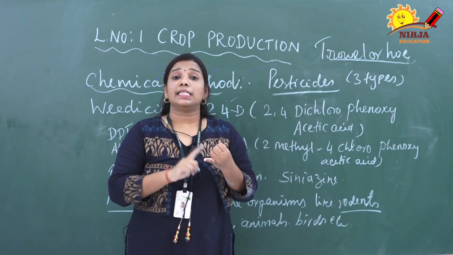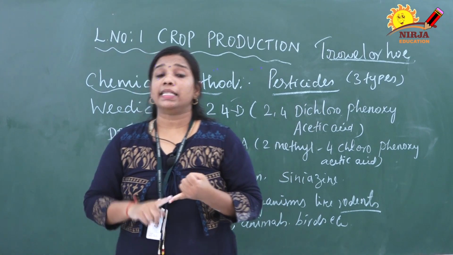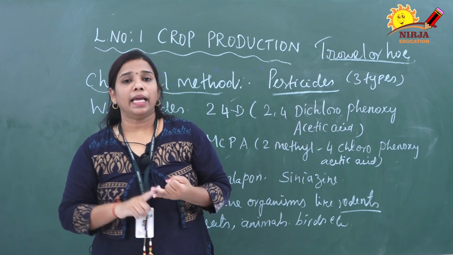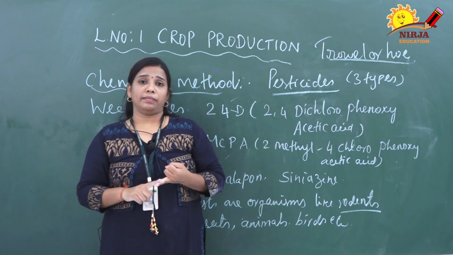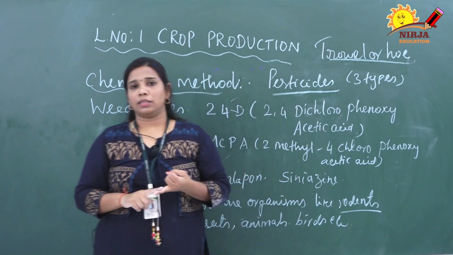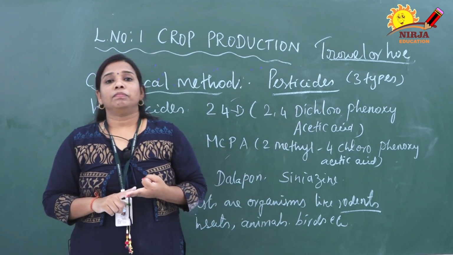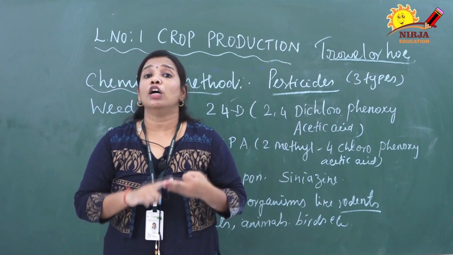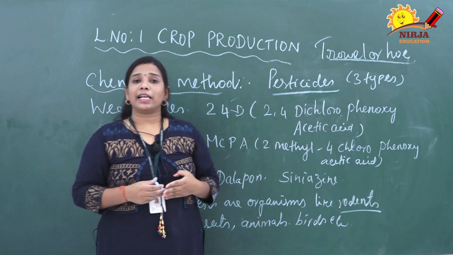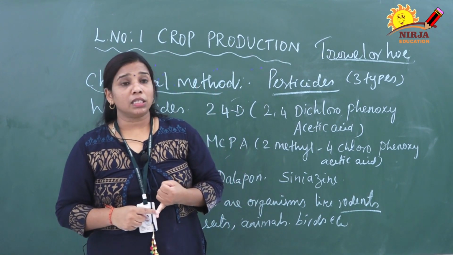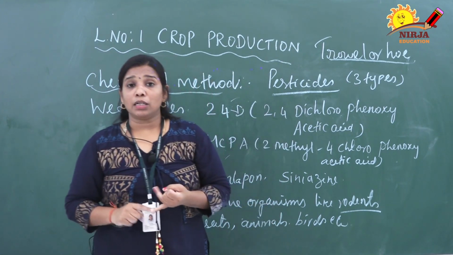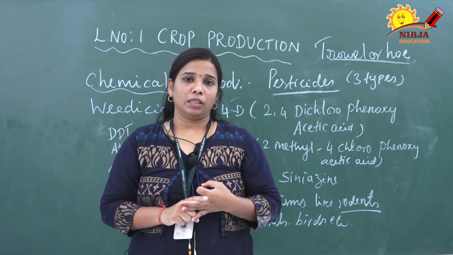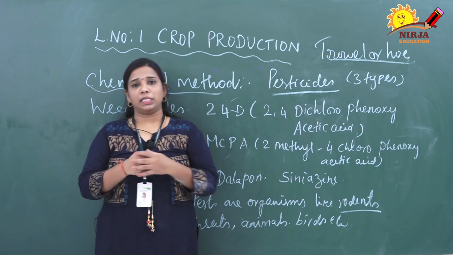One is insecticide, which only helps to kill insects. The next one is rodenticide, which helps to kill rodents. The third one is fungicide, which helps to destroy fungal growth. So pesticides are classified into three types: insecticide kills insects, rodenticide kills rodents, and fungicide kills fungi.